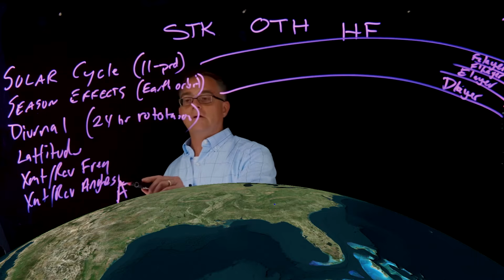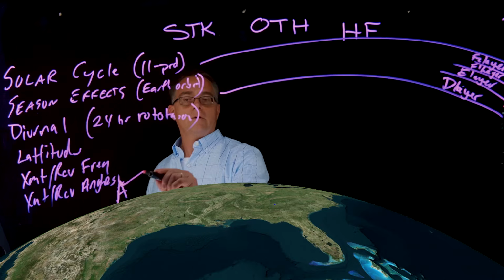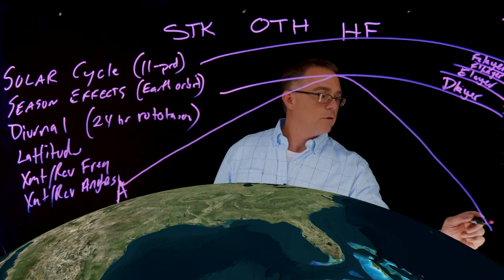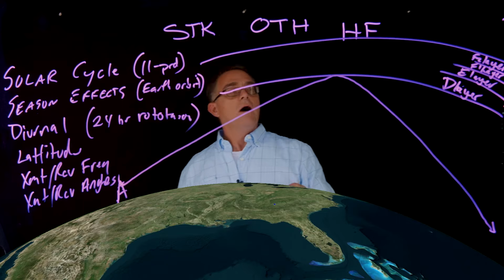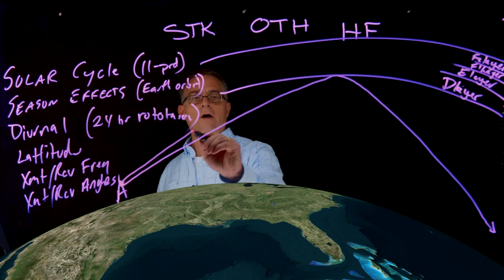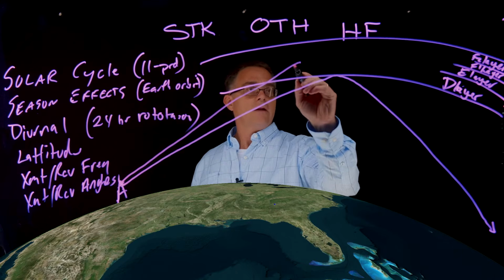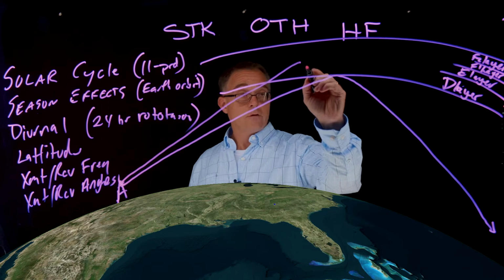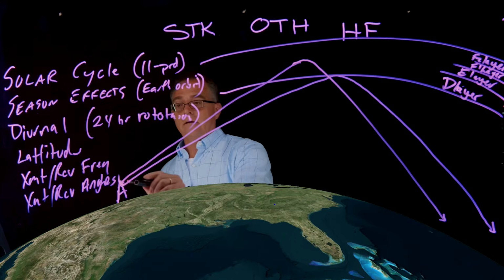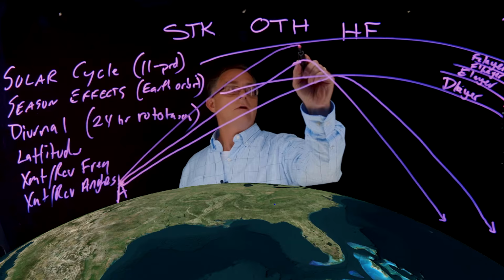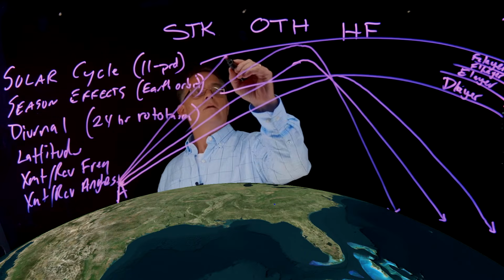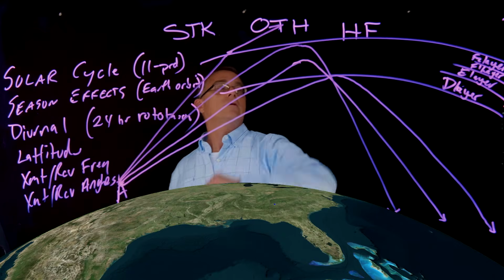So our frequency is some constant. And we send a signal up into the ionosphere at some angle. It'll hit the ionosphere and it'll refract back down to the Earth. Now, keeping that frequency the same, if we change our angle a little higher, it's going to enter and refract again, and it'll come back down at a different location. Again, a little higher of an angle, and we'll come back down to the Earth. Eventually, if we go too high, this won't refract back down, but it'll continue on through.